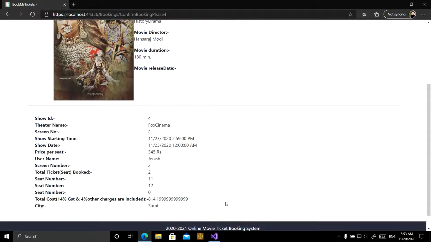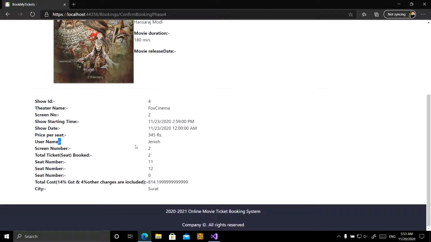This is the ticket's detail. Show ID is 4. Theater name is Fox Cinema. Screen number is 4. Start time is 23rd of November. Price per ticket is 345. Username Janice. Screen number 2. Total tickets booked 2. Seat numbers 11, 12, 0. Total price, which includes 14% GST and 4% other charges, and the city is Surat.